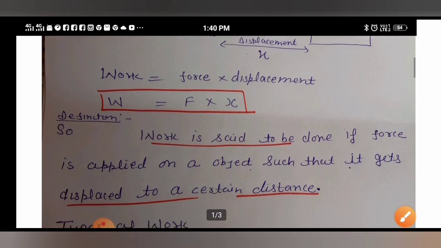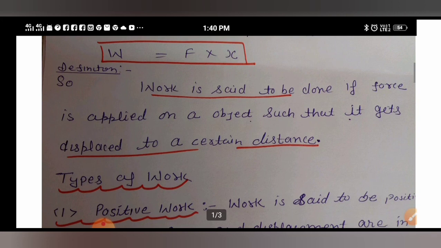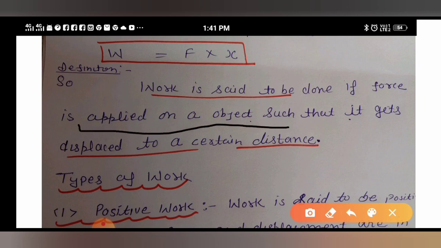Students, but in the exam, whenever the question comes that define work done, how will you define work done? Work is said to be done if force is applied on an object such that it gets displaced to a certain distance. Means you are applying force on the object and the object gets displaced a little distance, means it moves from its place. If the object is not moving, then there is no work done. But if the object is moving, that means work is done. Okay. So next is